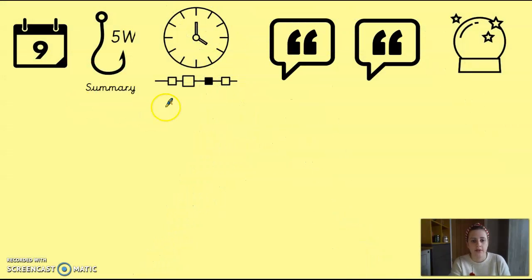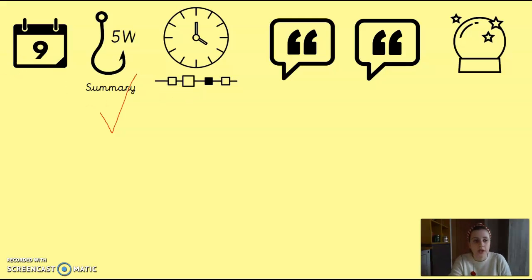Okay, so we have now done our summary, so our hook, our sum up of everything that happens. Now is our time to write the timeline of events. So you want to do it in chronological order, so from the start to the end. Now, when I talked about the key events at the beginning of this session, I did it in the order that they happened. So you could always flick back to that slide in the video while you're writing out your newspaper report so that you can follow the structure.